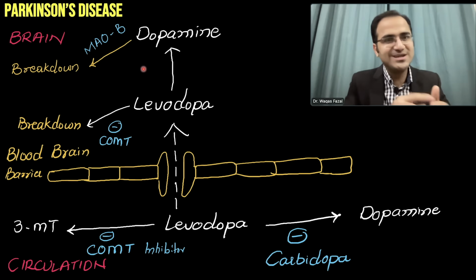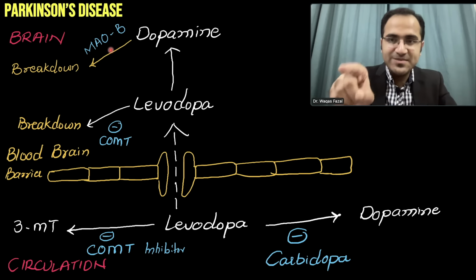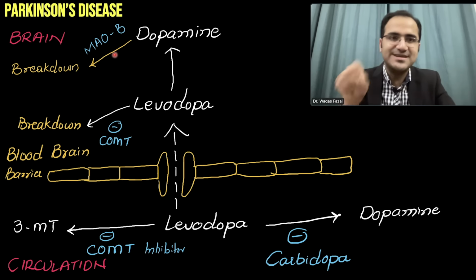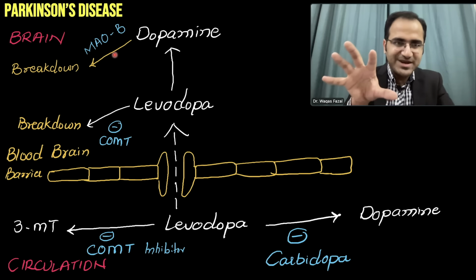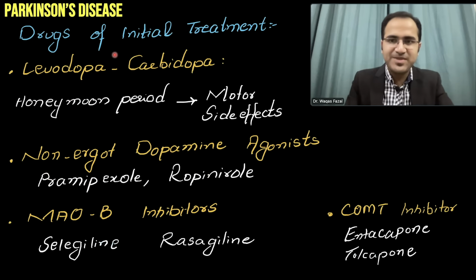So in the periphery, we give carbidopa and a COMT inhibitor. When it enters the brain, COMT inhibitors are preventing the breakdown, and MAO-B inhibitors are also there to prevent the degradation. Now you have understood the mechanism. Now we'll go to the drugs.